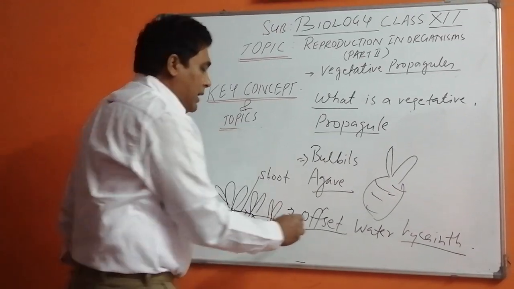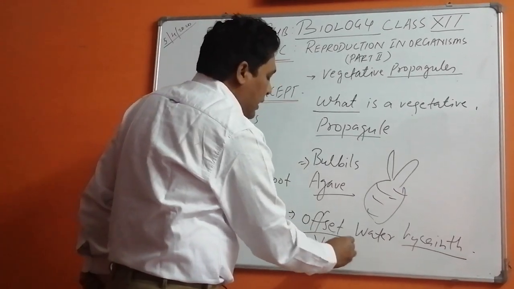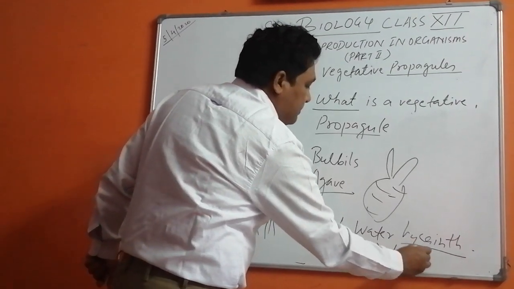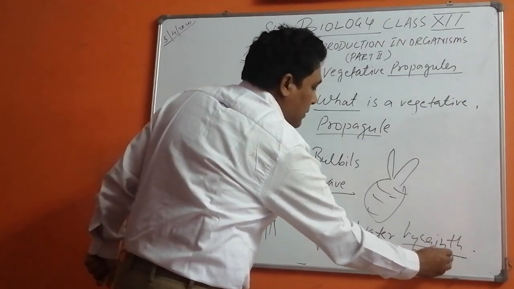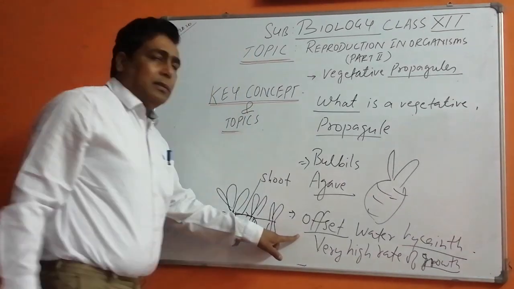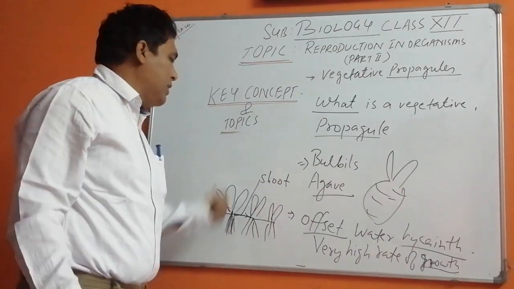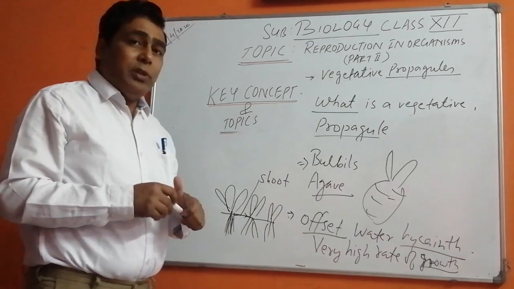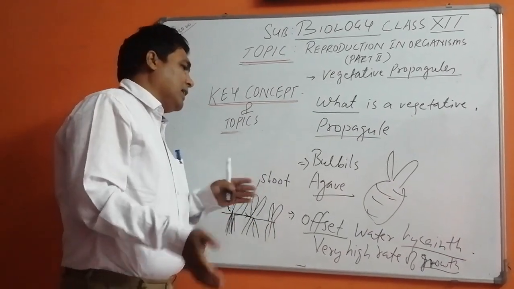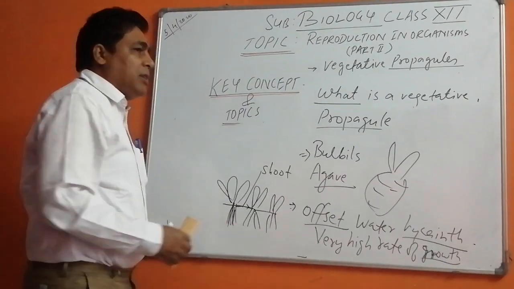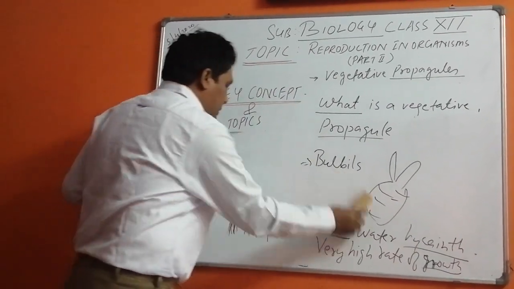It has a very high rate of growth. It also causes water pollution. We will learn it in your last chapter. Again, we are going to learn this. So you should remember what you have been learning in the first chapter. And all the chapters are interconnected. We will see when we will be doing the course.